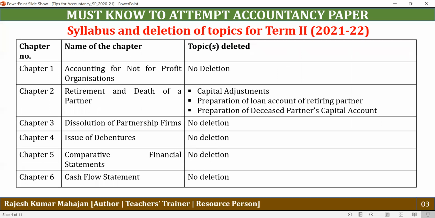And now, let's have a discussion on the syllabus and the deleted topics for the term 2 examination. Under chapter number 1, accounting for not-for-profit organization, there is no deletion. In chapter number 2, under retirement and death of partner, capital adjustments, preparation of loan account of retiring partner, and preparation of deceased partner capital account are not in the syllabus for this particular year. And under the chapters dissolution of partnership firm, issue of debenture, comparative financial statement, and cash flow statement, there is no deletion.